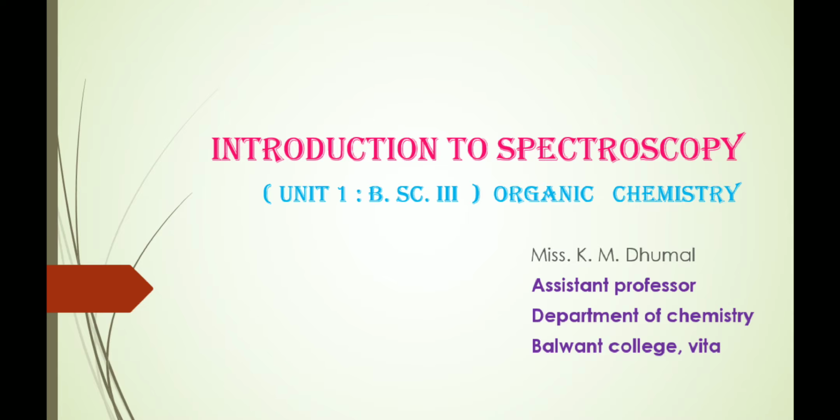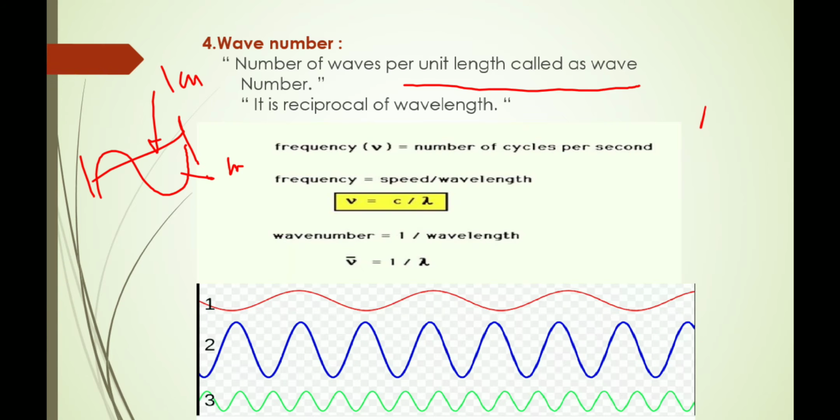Let's see some remaining points from the topic, that is Introduction to Spectroscopy. In the previous lecture, we have seen some points from this topic. Let's see the next point, that is wave number. Then what is a wave number?